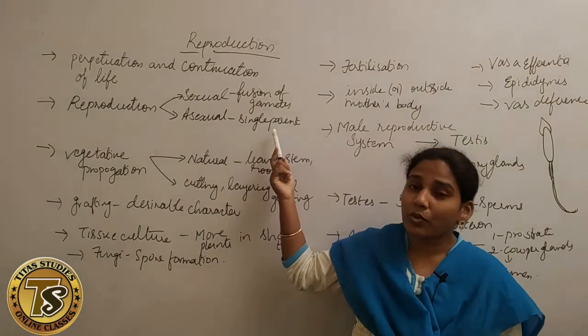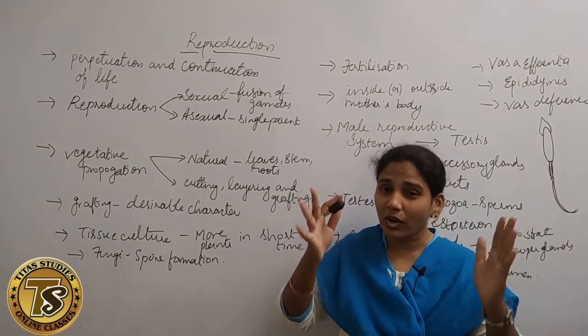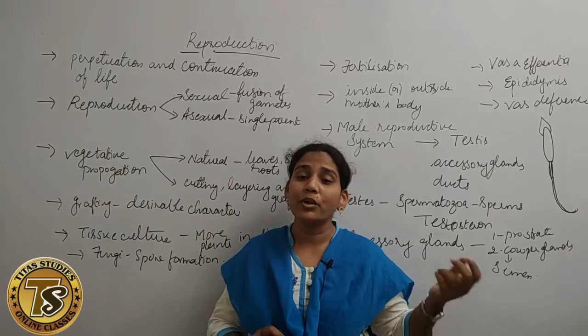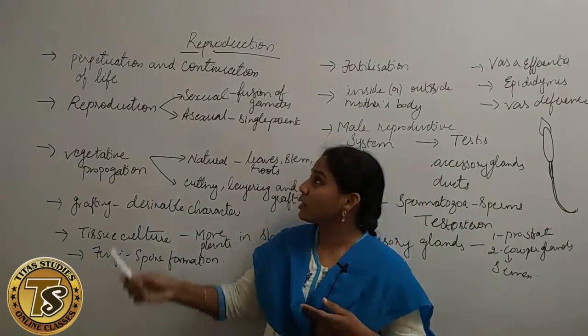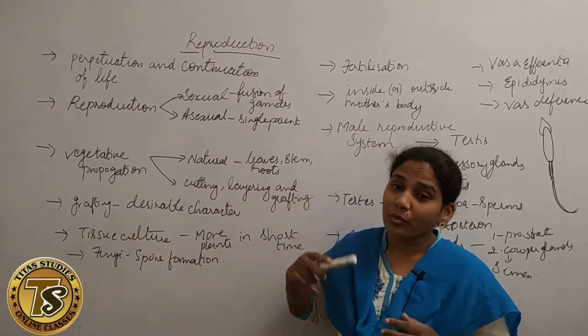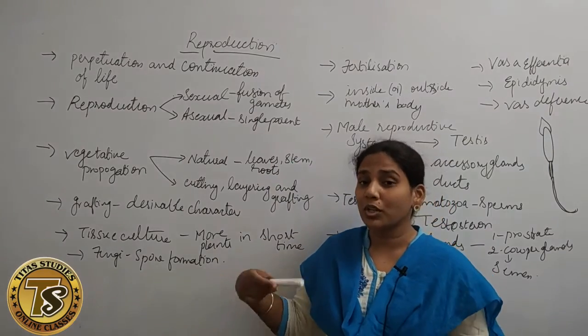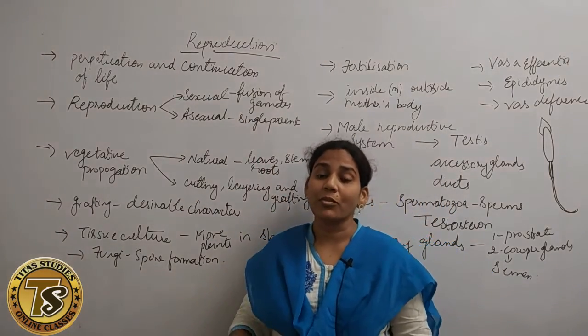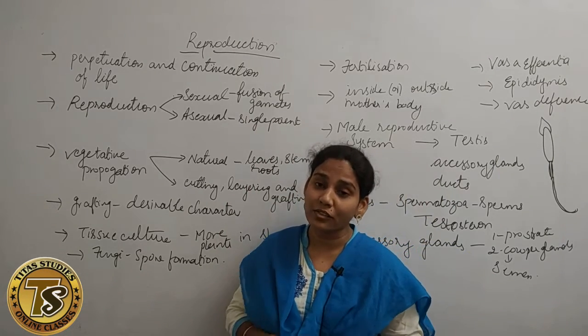In asexual reproduction, the newly formed organisms are like a Xerox copy of the parent. But in sexual reproduction, half of the number of chromosomes are passed on to the new generation, and we can see some new characters in them. Some characters from the father and some from the mother.